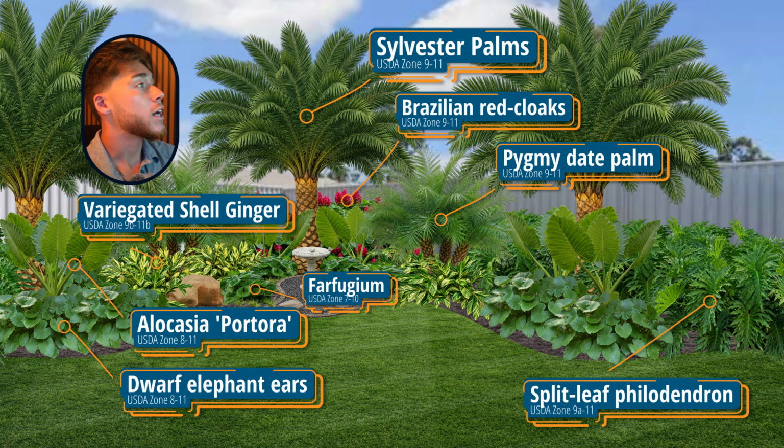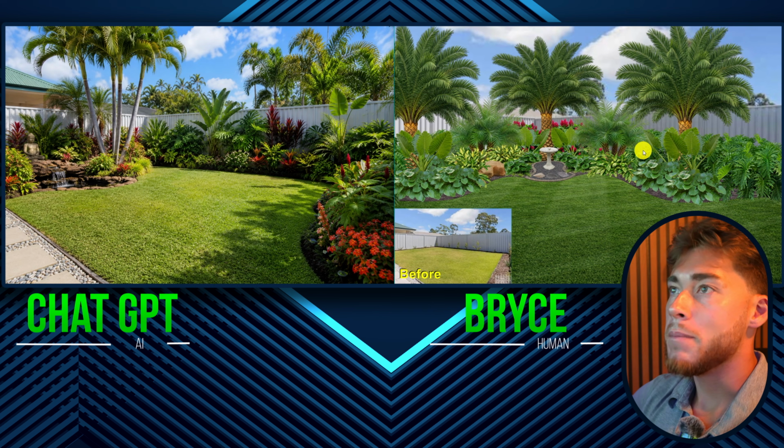And just for rendering's sake, I'm gonna go ahead and flash up all the names of the plants and the trees here. So if you're creating your own landscape in USDA Zone 9B, you can use some of these tropical plants. But now I wanna make sure that I'm definitely not being biased here.